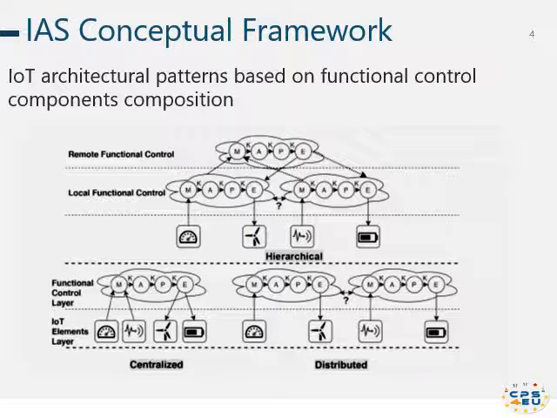This adaptation leads to different architectural patterns, which for the Internet of Things you see here as centralized, distributed, and hierarchical architectural patterns. The patterns characterize IoT systems based on their level of distribution and collaboration. In the centralized pattern, only one functional controller is in charge of controlling the environment. The central controller can be local or remote, such as a cloud or local server. In distributed patterns, the processing is performed locally under a potential collaboration of controllers. And in the hierarchical pattern, local and remote controllers interact to satisfy goals.